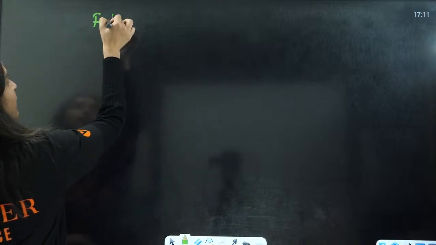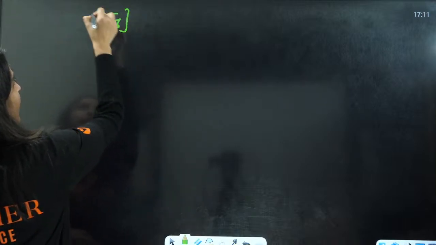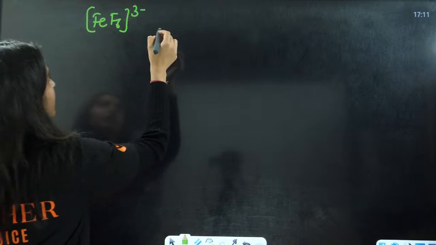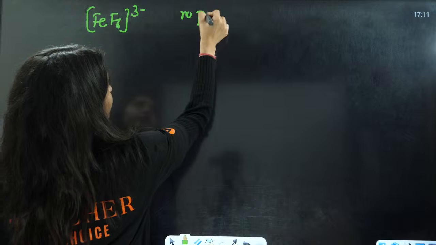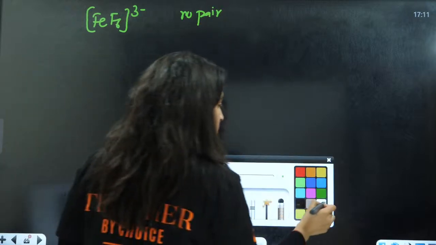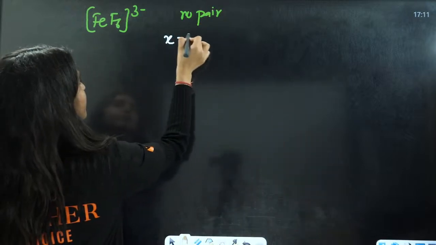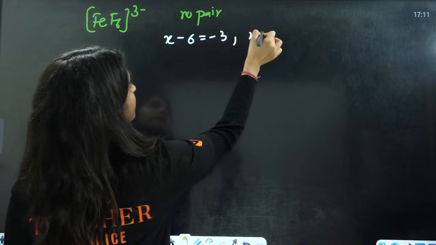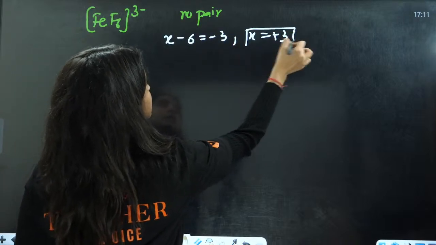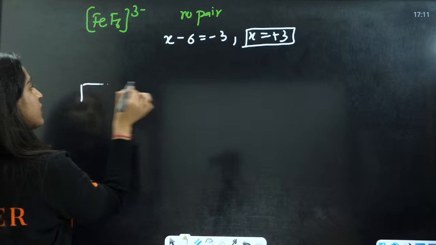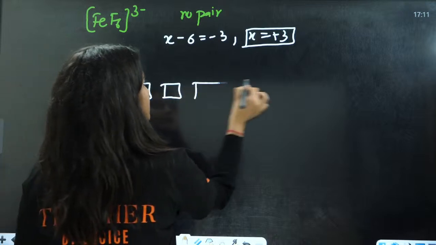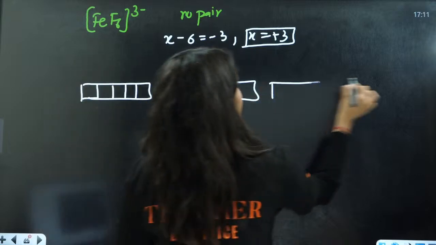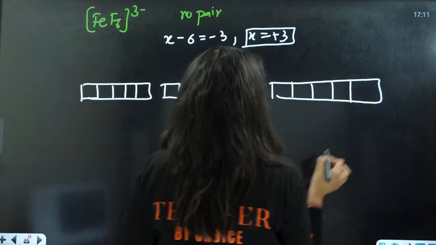FeF6 3 negative. Here, no pairing will be there because of weak field ligand. Next we have x minus 6 is equal to minus 3. That means x is equal to plus 3. Next we have 1, 2, 3, 4, 5. This is S here, this is P here, and this is D here. 1, 2, 3, 4, 5.